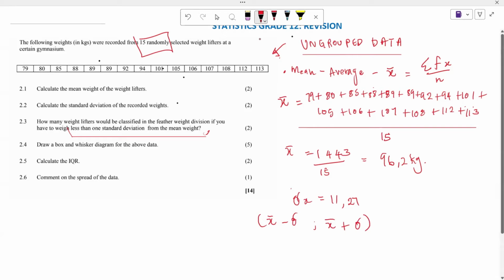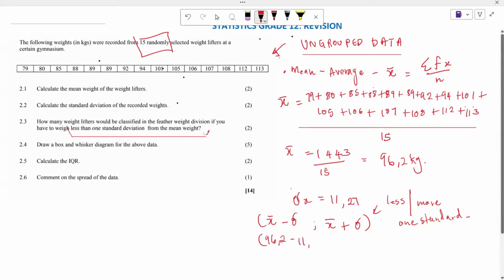Whether we're speaking of less than or more than 1 standard deviation, this is the formula that we are using. So this is going to be 96.2 subtract